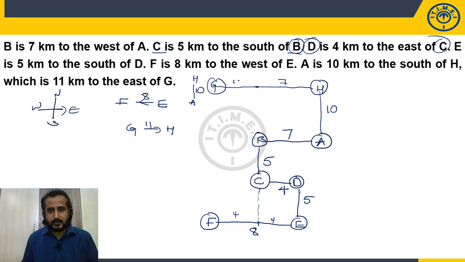Now here the distance is how much? 4, 7, 11. So 7, 4, 11. So G and F are on the same line. So this is my final arrangement. That's it. Now answer the given questions below this.